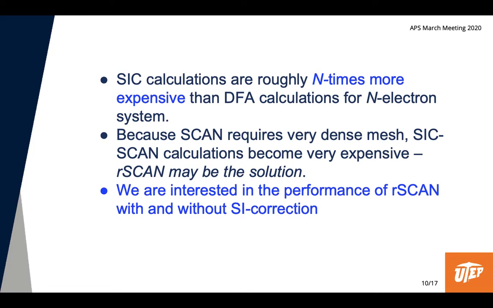We know that SIC calculations are around n times more expensive than DFA calculations, where n is the number of electrons in the system. And because SCAN requires more refined grids, SIC calculations with SCAN may become even more expensive. So we think that rSCAN may be a solution to this problem. So now we are interested in the performance of rSCAN with and without SIC.